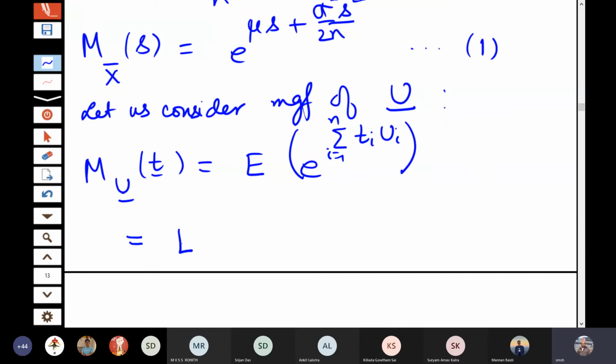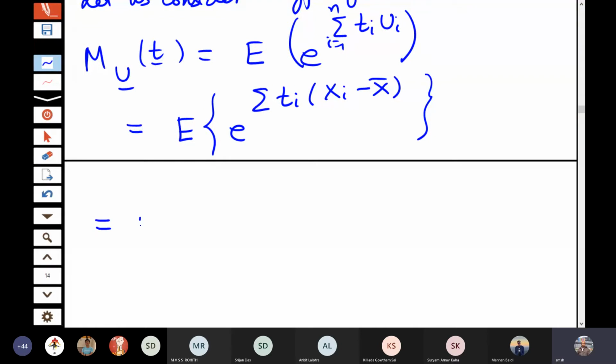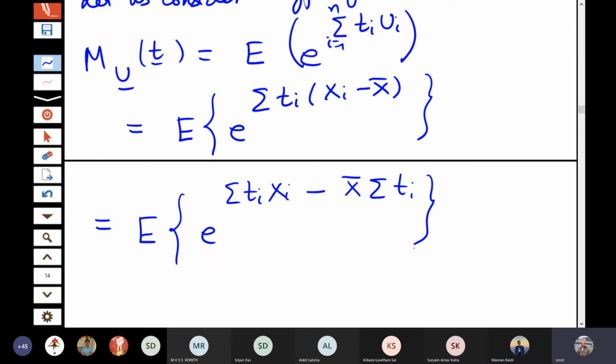So we express it as the expectation of e to the power sigma ti ui. The definition of ui is xi minus x bar. So this is the expectation of e to the power sigma ti (xi minus x bar). See, we are defining t bar equal to 1 by n sigma ti, so we can do some manipulation here.